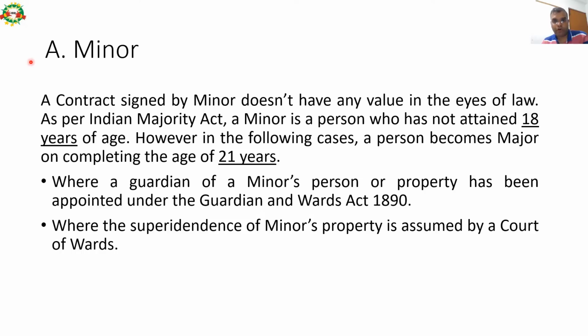However, in the following cases, a person becomes major on completing the age of 21 years. It is a very important slide. A 1 mark theory question normally comes out of this slide only. It's confusing a little bit, 18 years and 21 years. So please remember, normally it is 18 years, but in the following two scenarios, a person becomes major after attaining the age of 21 years. So what are these two scenarios? Where a guardian of a minor's person or property has been appointed under the Guardian and Ward Act 1890. If this is the scenario, then a person becomes major on attaining 21 years of age. Or where superintendence of the minor's property is assumed by the court of wards.